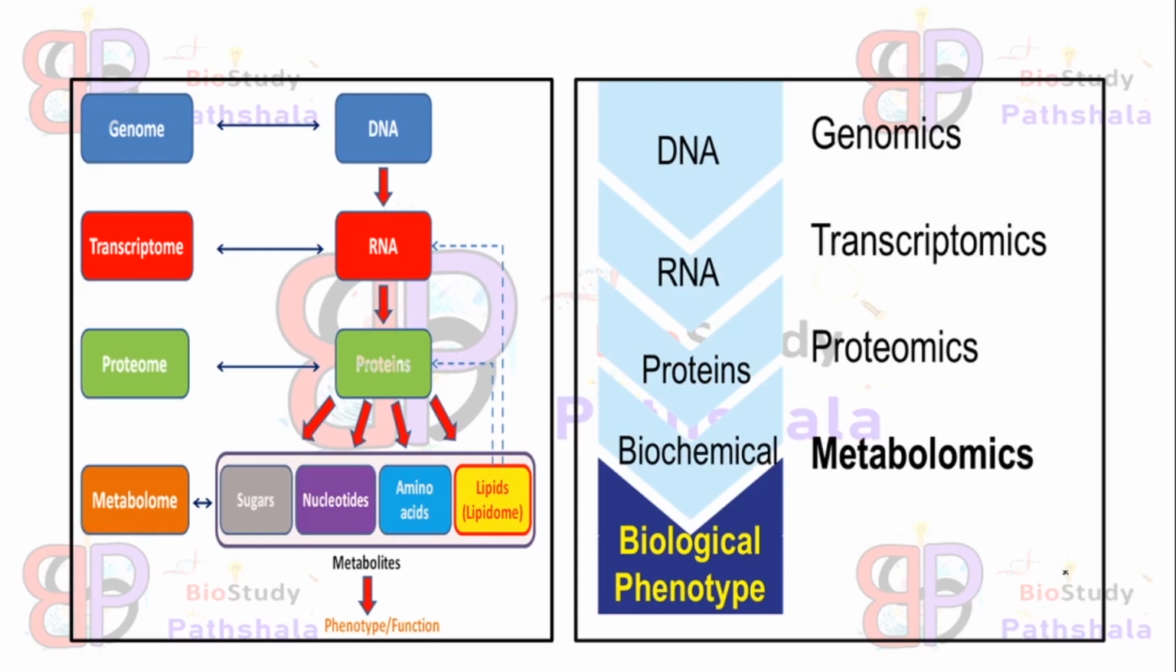Genotype means the gene or the total set of genes in any individual, and genes are encoded by DNA. DNA gives RNA by transcription, and from RNA proteins are translated, and from proteins, sugars, nucleotides, amino acids, and lipids can be metabolized. These metabolites can result in the phenotype of any organism. So this is how the genotype and phenotype work.